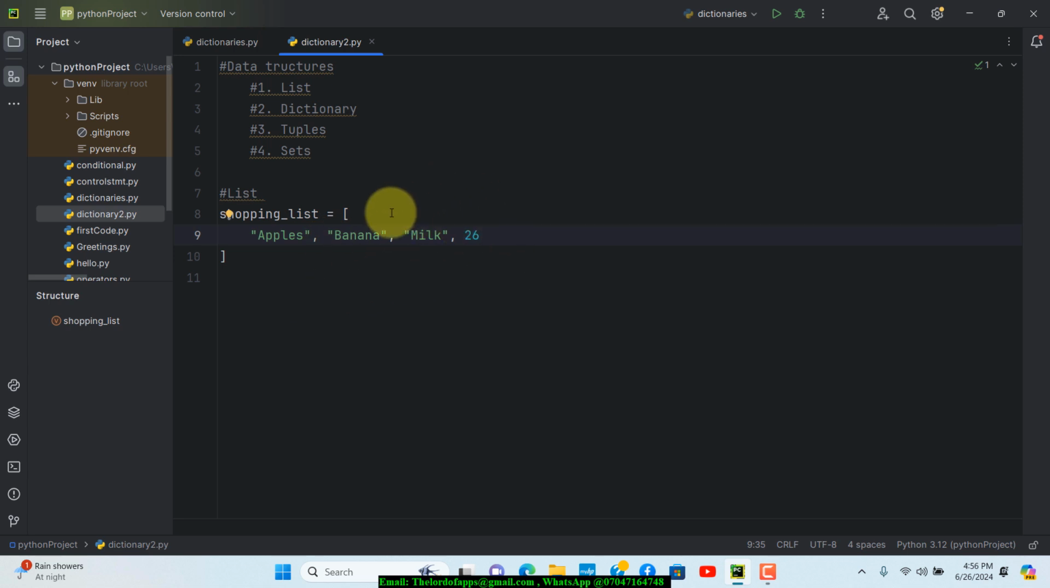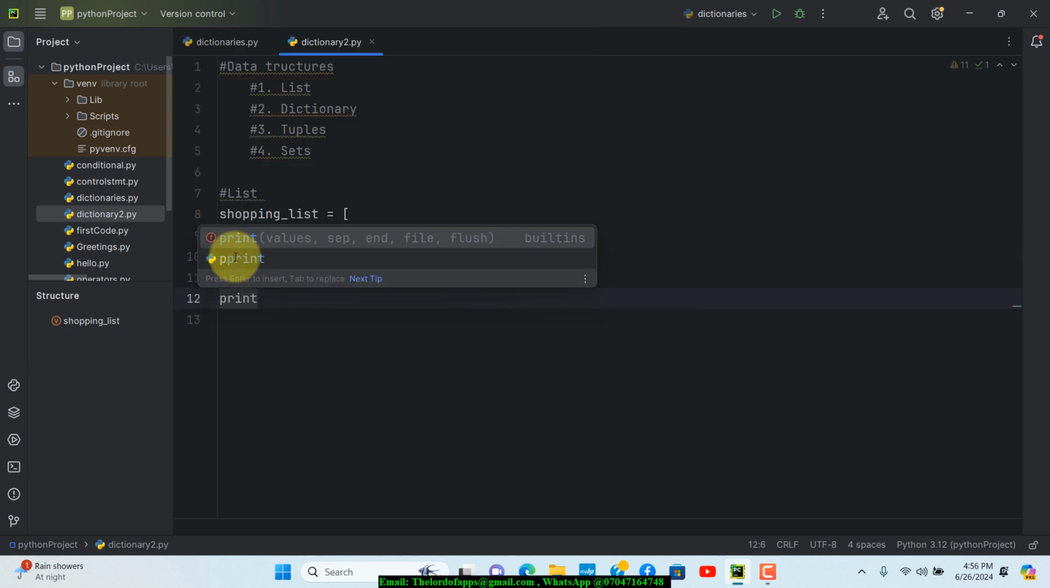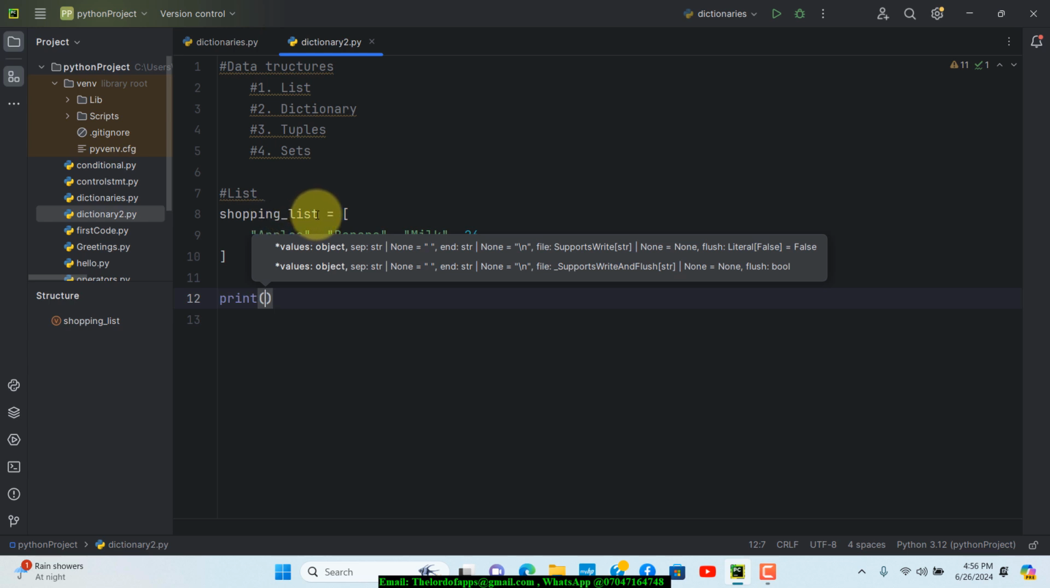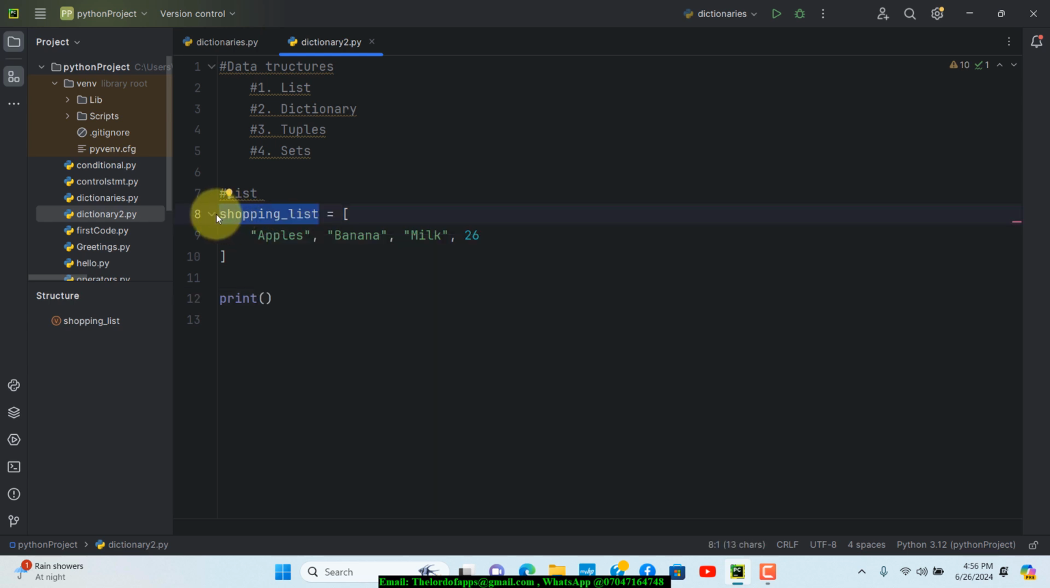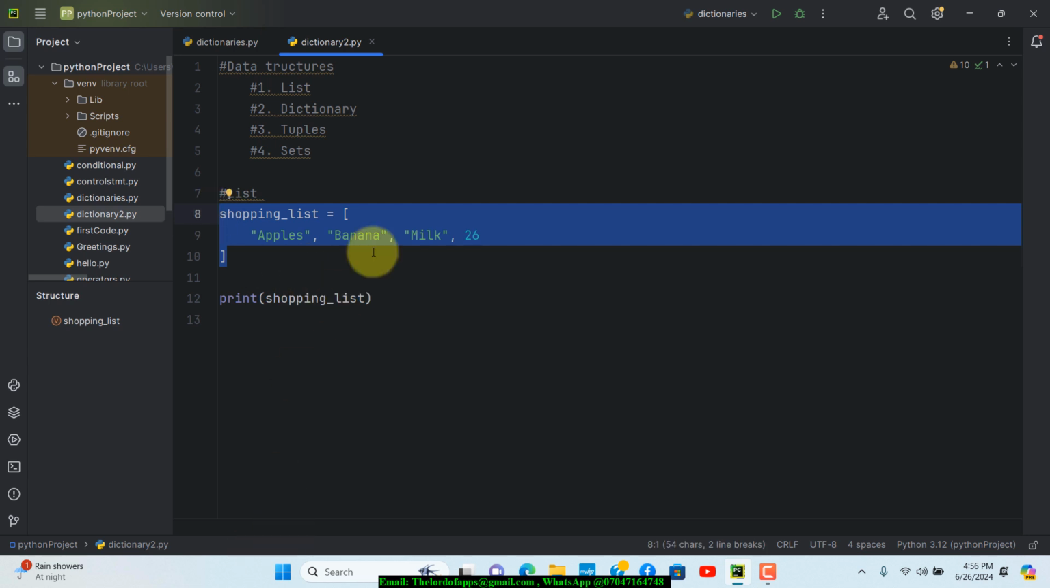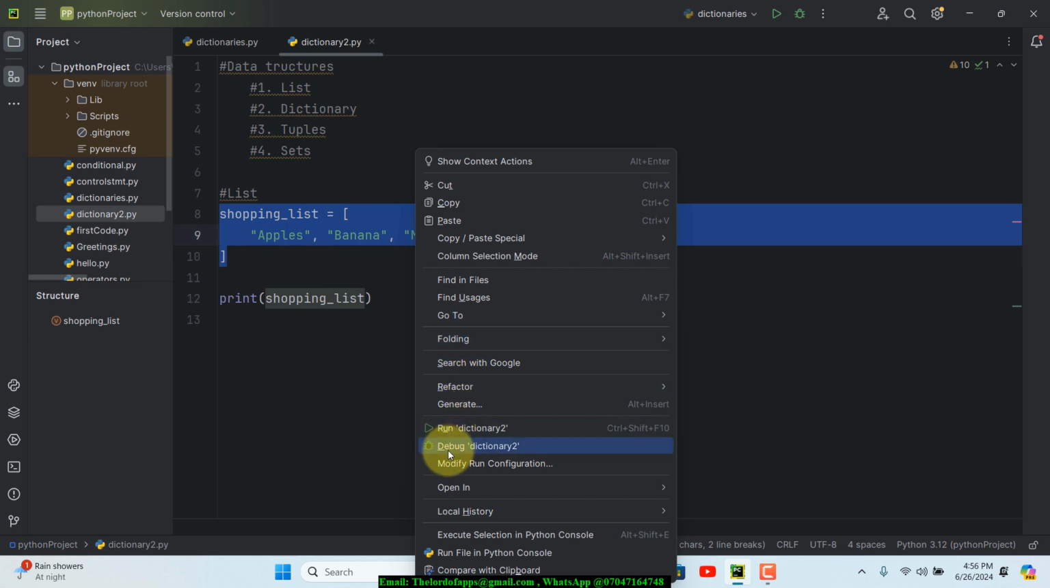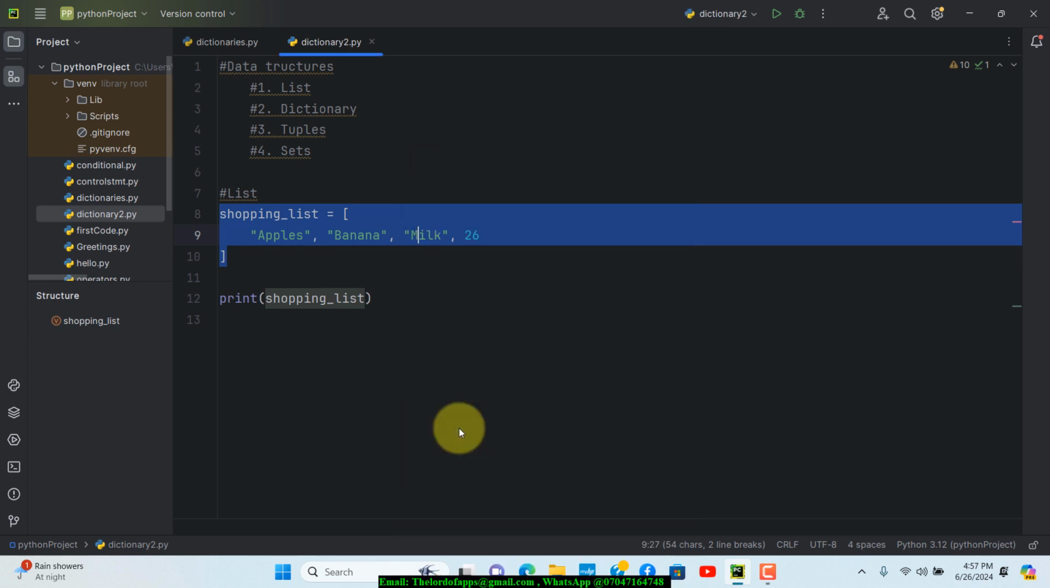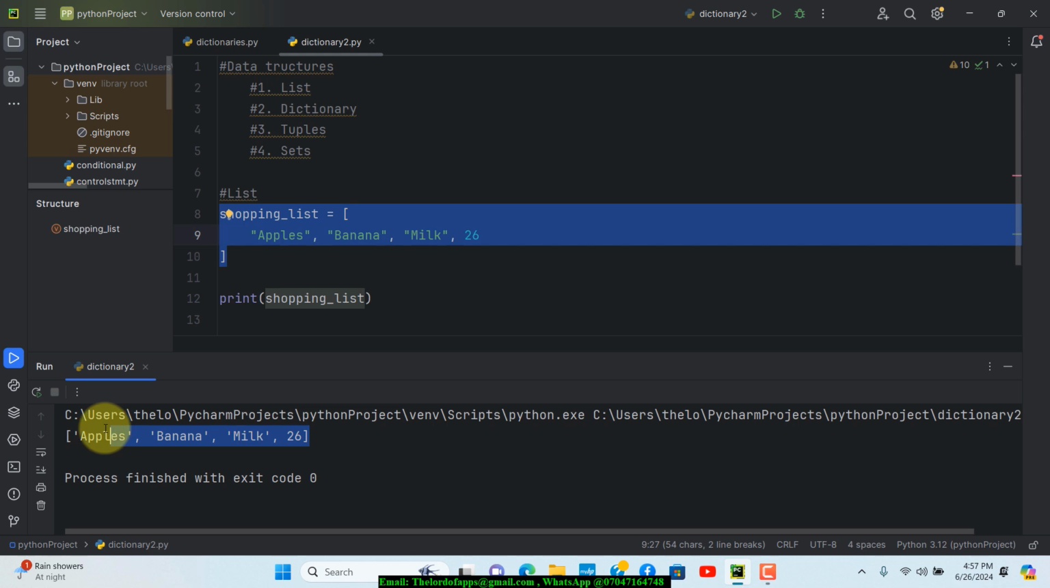Okay, so with this, let's say for instance you want to print this out. It's really very simple. You use your print command, and you put this particular variable into the brackets. If you do that, you're going to get this particular list down here. For instance, if I save the changes, right click and run dictionary 2, you notice that we have the whole list down here. That's a list for you.